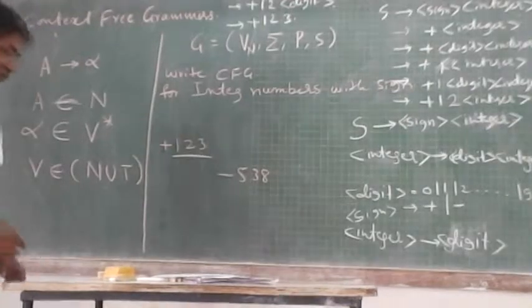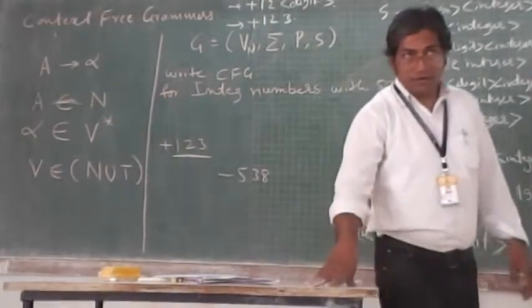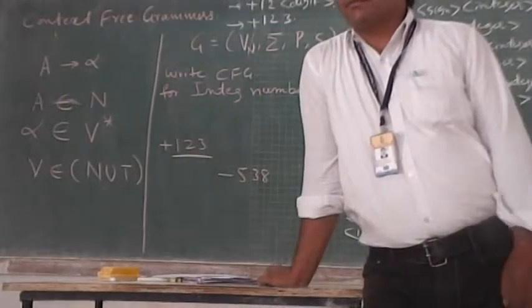One more example we will see. Today we will see one more example to design a context-free grammar, that is for C variables.